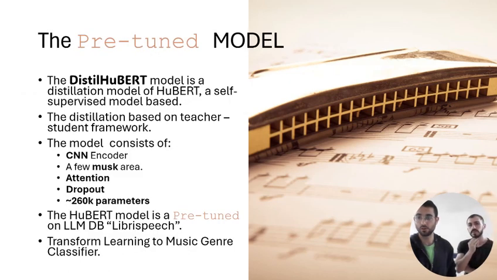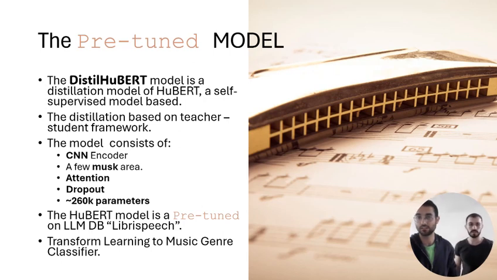So let's talk about the model that we use. We use a pre-trained model named DistilHuBERT. It's a distillation of HuBERT, a self-supervised model. The distillation is based on a teacher and student framework. The model is very complicated and consists of a CNN encoder, mask areas, attention dropout.